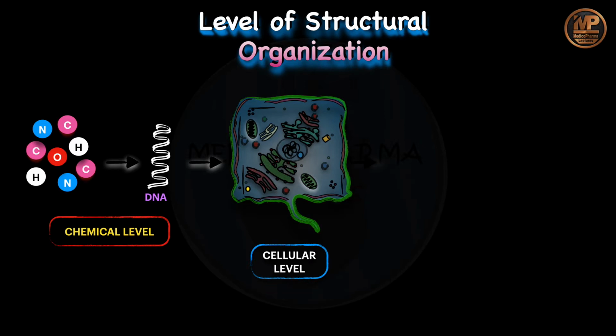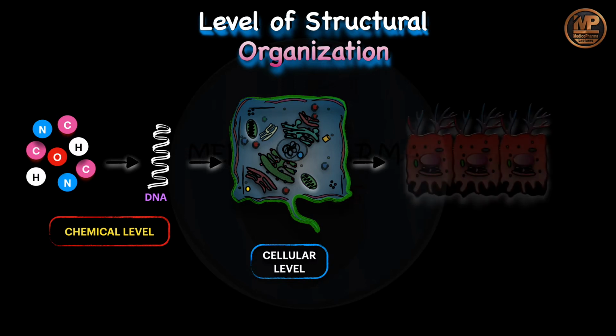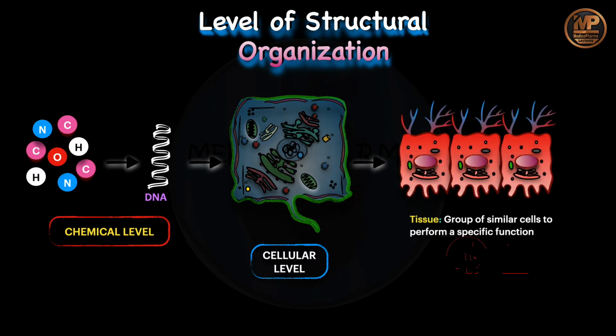Now these molecules like DNA, RNA, lipids, proteins, carbohydrates are joined together to form various cells, right? And this is called the cellular level of structural organization, the second level. Now you know that various cells combine together to perform a specific function, right? That is called what? Tissue, and this is the tissue level of structural organization, the third level, right?